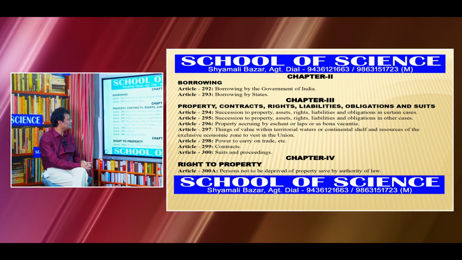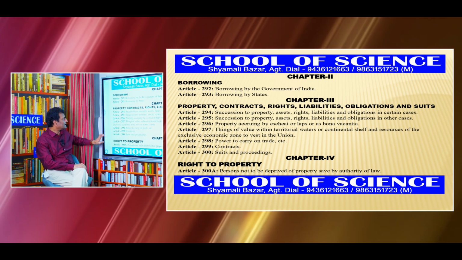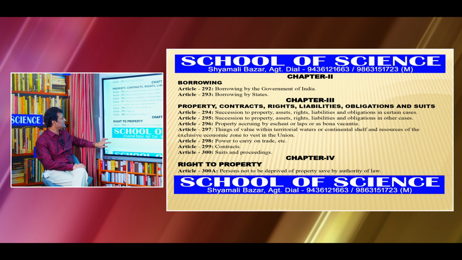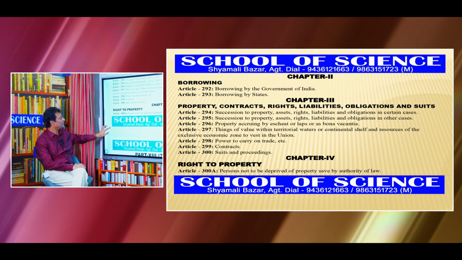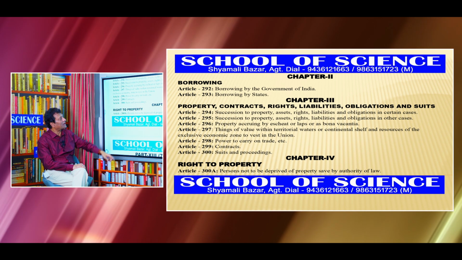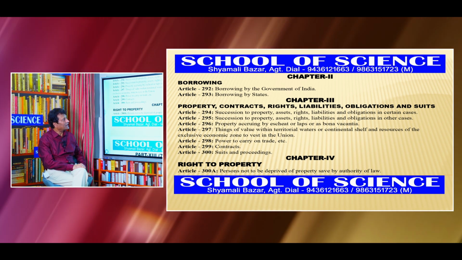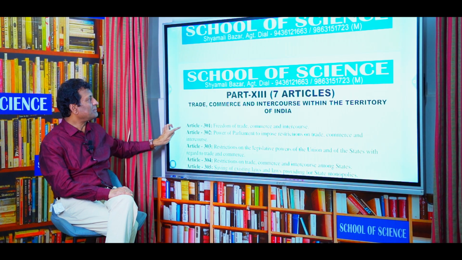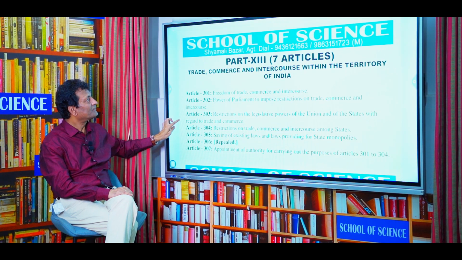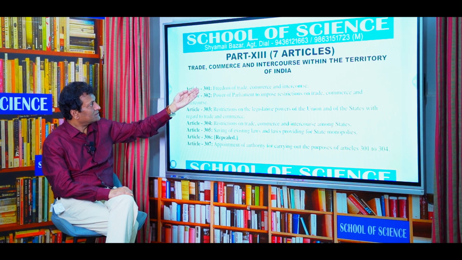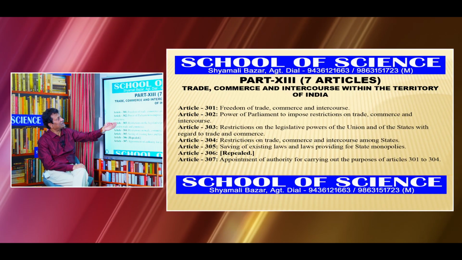Article 298: Power to carry on trade etc. Article 299 is contracts. Article 300 is suits and proceedings. Chapter 4, we study about right to property. Article 300A: Persons not to be deprived of property save by authority of law. This is important.